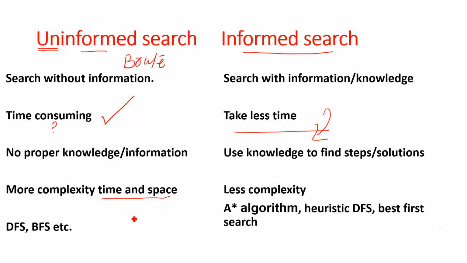So what is the time complexity? It is b raised to the power d. b means the branching factor, d is the depth, right? So if we go like this, it is the depth, or if we go like this, it is in the horizontal direction. So I hope the concept of uninformed search and informed search is clear.